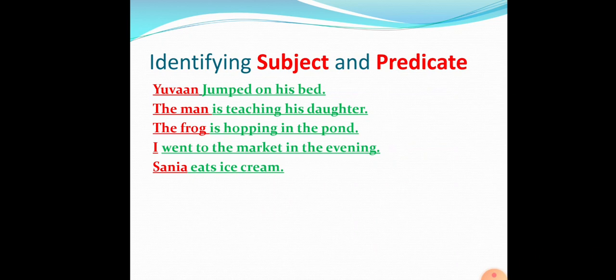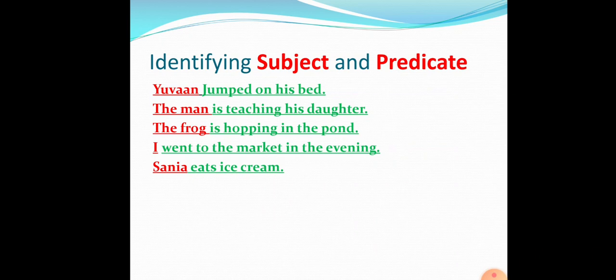So Yuan is the subject because I'm talking about him. And what is he doing? He jumped on his bed. What did he do? He jumped on his bed. So what are we saying about him? We are saying that he jumped on his bed. So Yuan is the noun and we are talking about him. So it is the subject of the sentence. And what are we saying about him? He jumped on his bed. Yuan jumped on his bed.